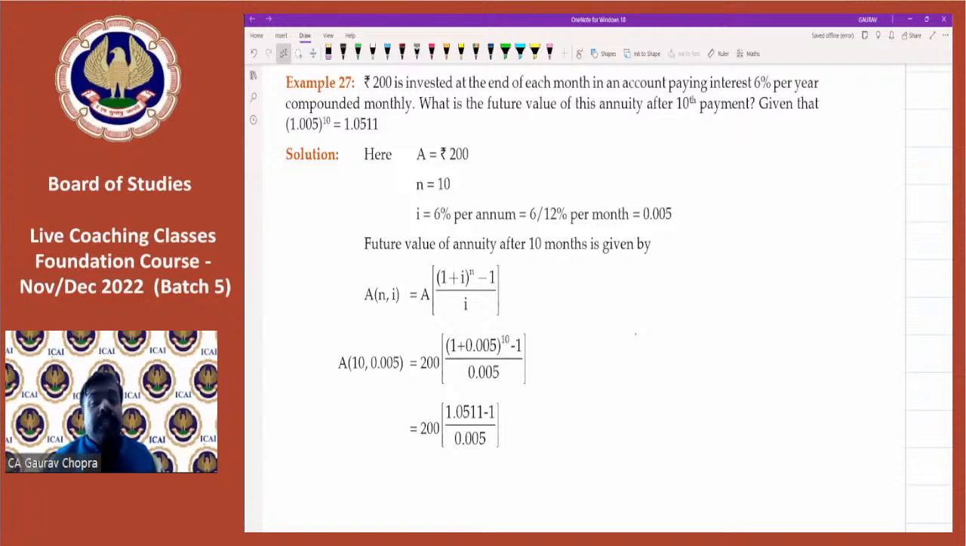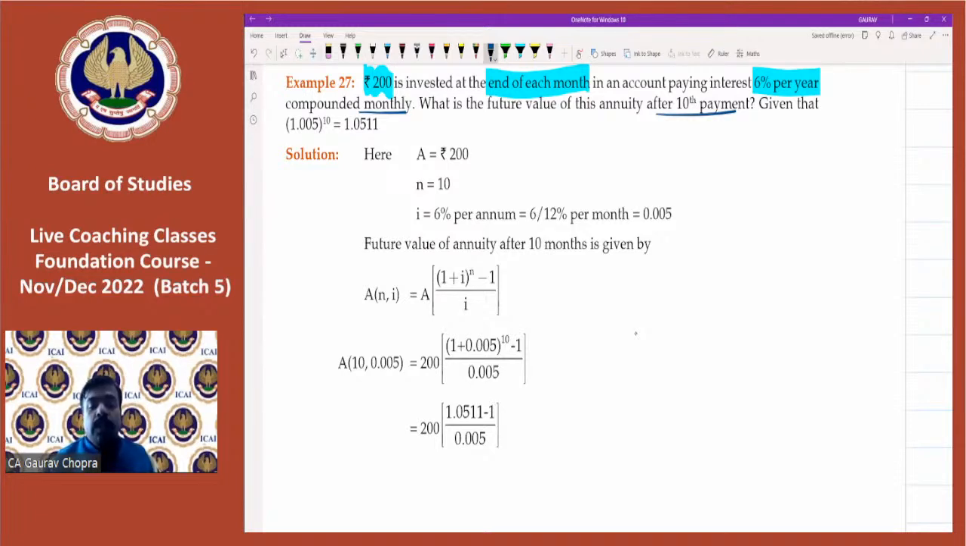Now, example number 27. Rupees 200 is invested at the end of each month, in an account paying interest 6% per year. Compounding is done on monthly basis. Now here we have to be careful. Then what is the future value of annuity after 10th payment? After the 10th payment, that means after 10 months, because we are paying on monthly basis.